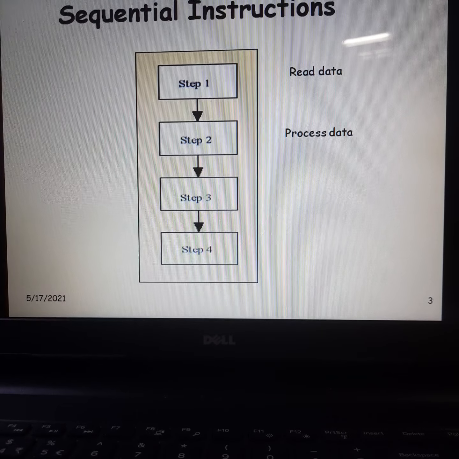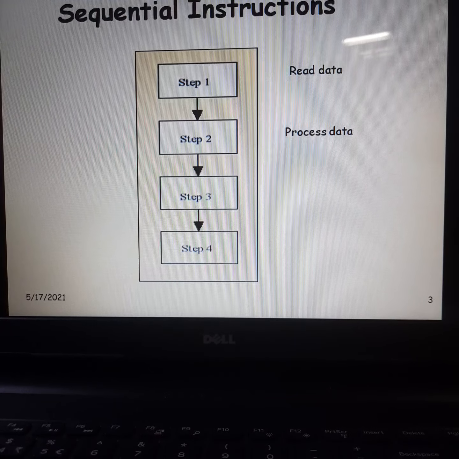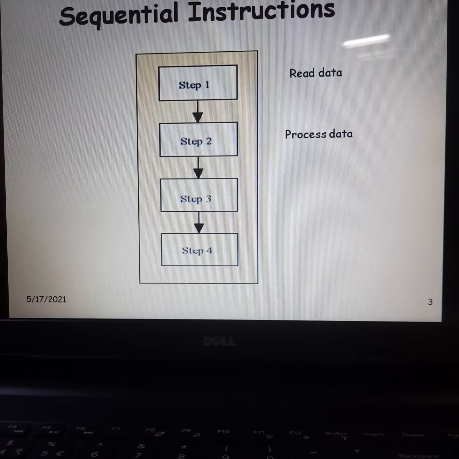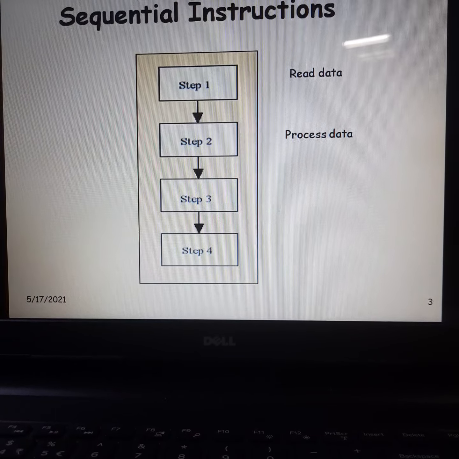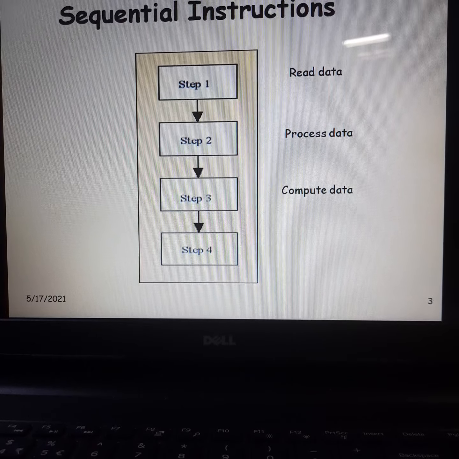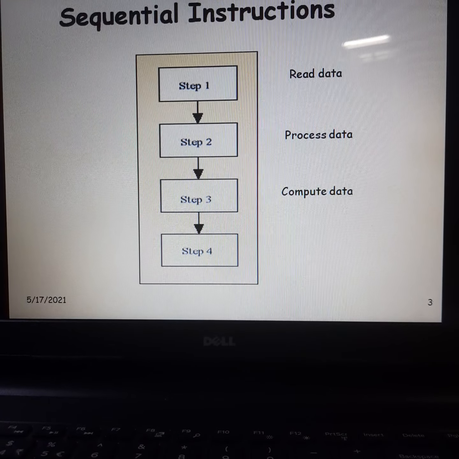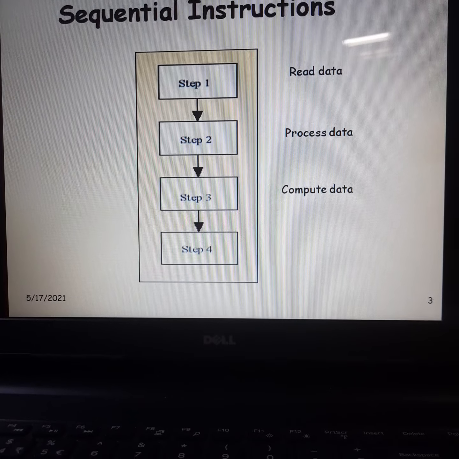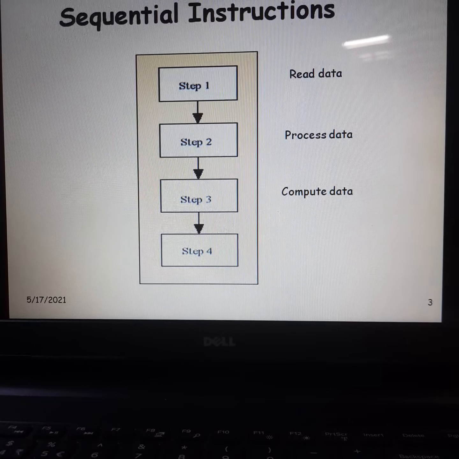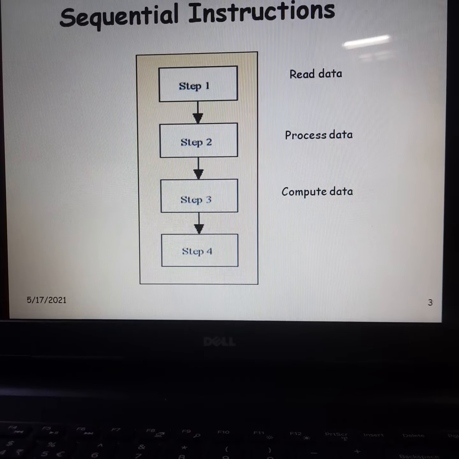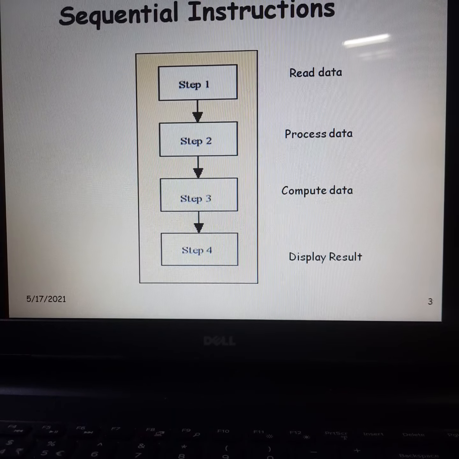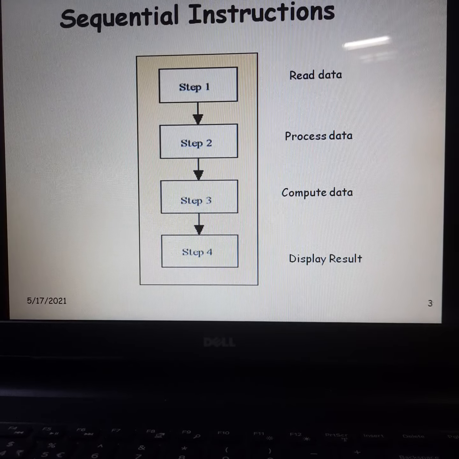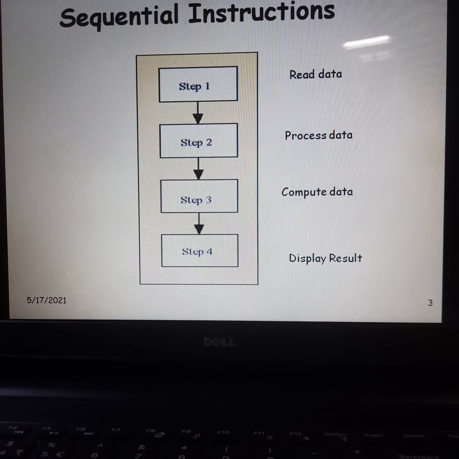After that, we process that data. We store it in particular variables in our program and use some formula to compute the required result. For simple interest, we have the formula PNR upon 100. We compute the desired result and then display the result to the user. These are executed sequentially, step by step.